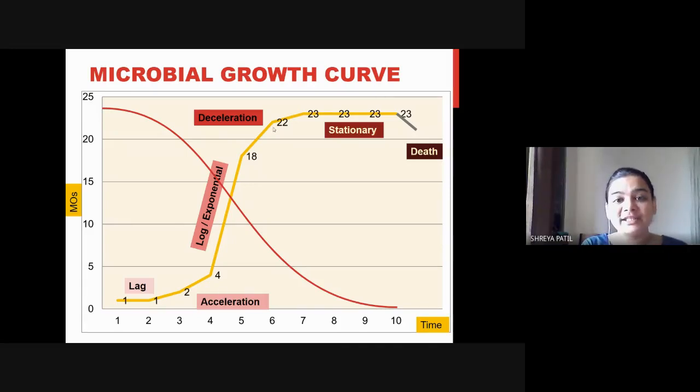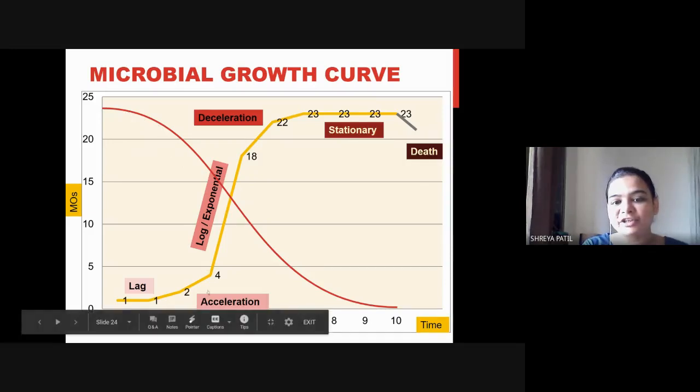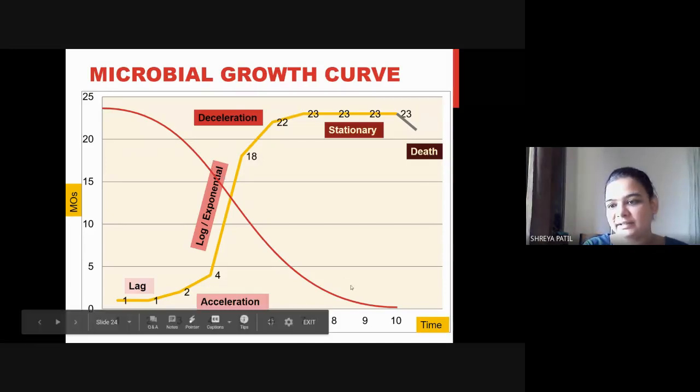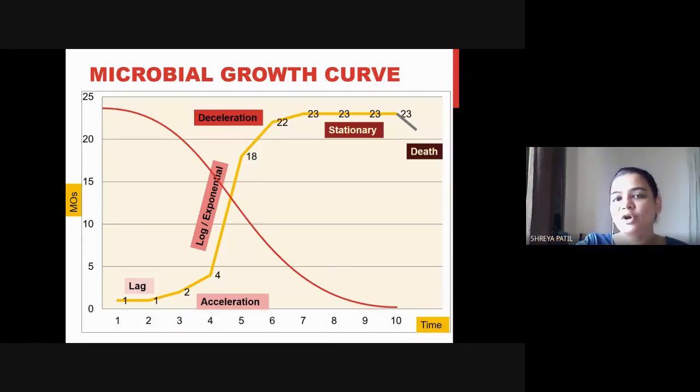So if you see this red line now, this is the concentration of substrate. During lag phase or even before the reaction has started, it was high. Okay, then it started decreasing during the acceleration phase. Now during log phase, if you see, it has decreased suddenly. As suddenly the microorganism number has increased, suddenly the substrate concentration has also decreased.